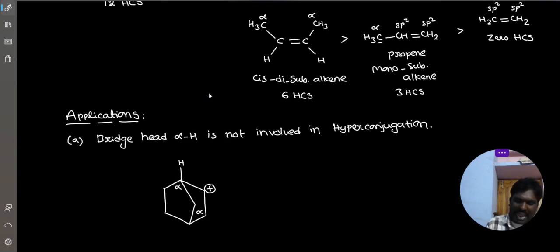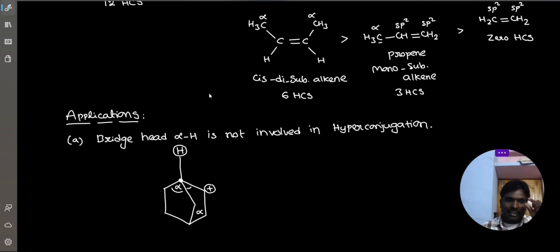Now, due to angle strain, this bridged alpha hydrogen moves away from the plane. Understood? So now this hydrogen is out of the plane. That's why, even though it is an sp3 carbon and an alpha hydrogen, it is a bridged alpha hydrogen. Due to steric repulsive forces, that hydrogen moves away from the plane.